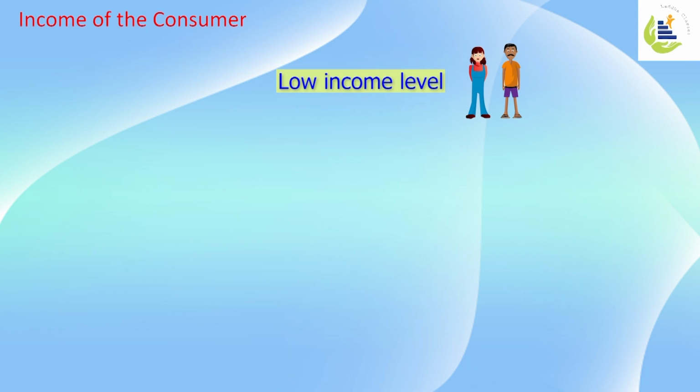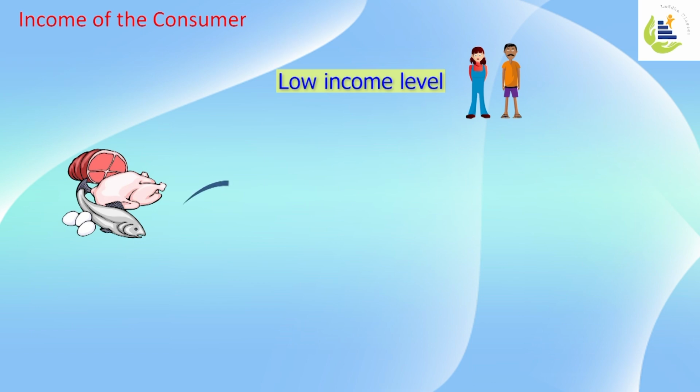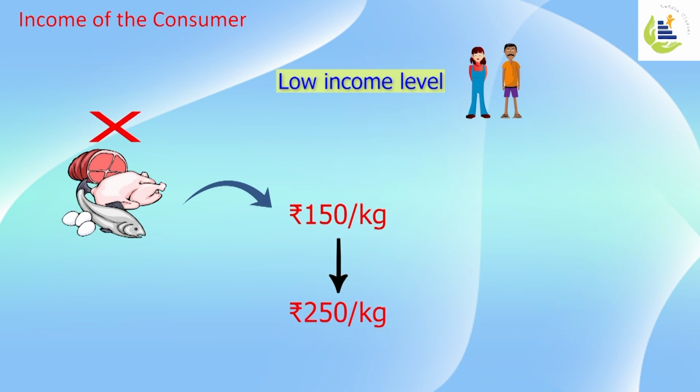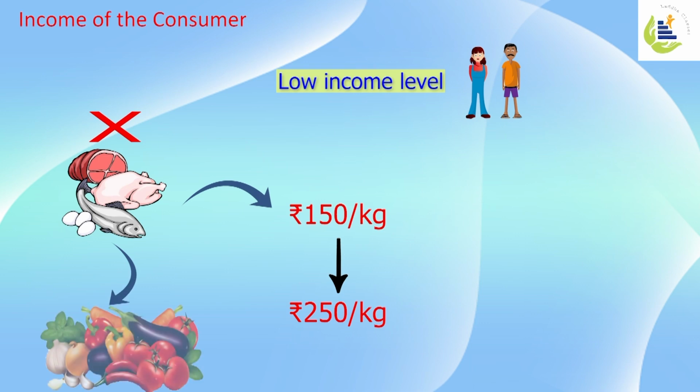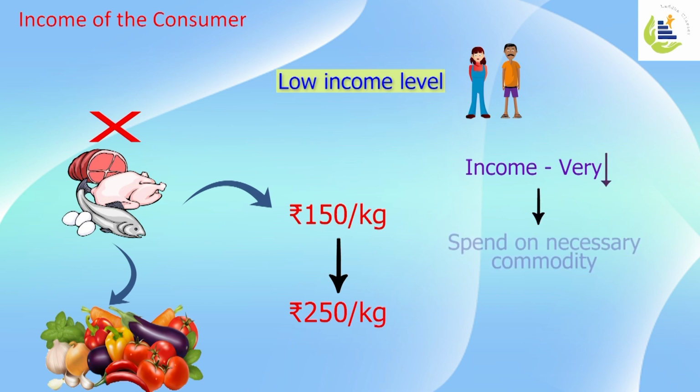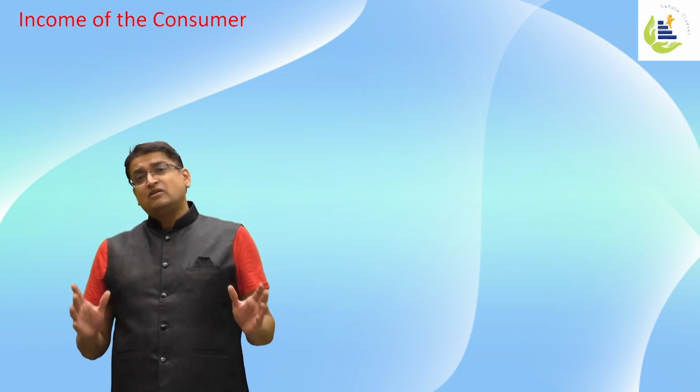I'll give an example. Let's say meat plays a huge role in low income level groups' budget. So if the price of meat goes from 150 rupees per kg to 250 rupees per kg, they will not buy meat. They will shift their choices to other products. So the consumption pattern gets greatly shifted for the low income level group. The very reason is that since the income is very less, they tend to spend on commodities which are very necessary. Hence, the income level of a consumer decides the elasticity of demand.